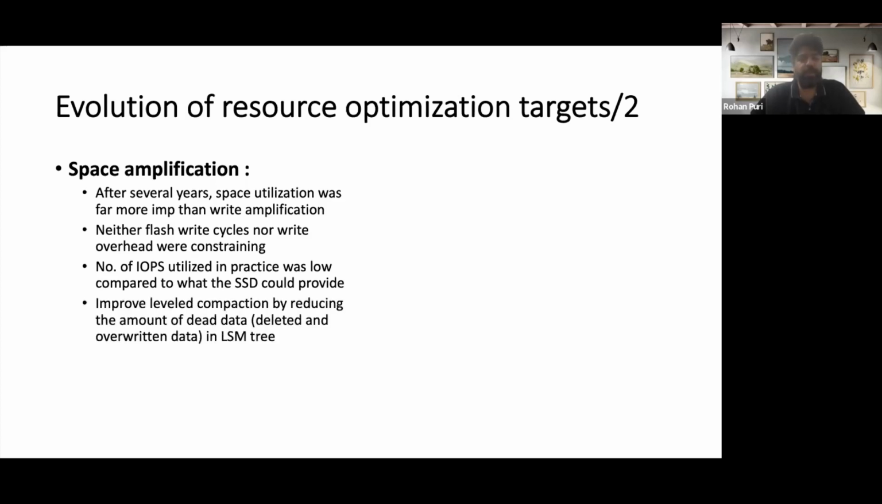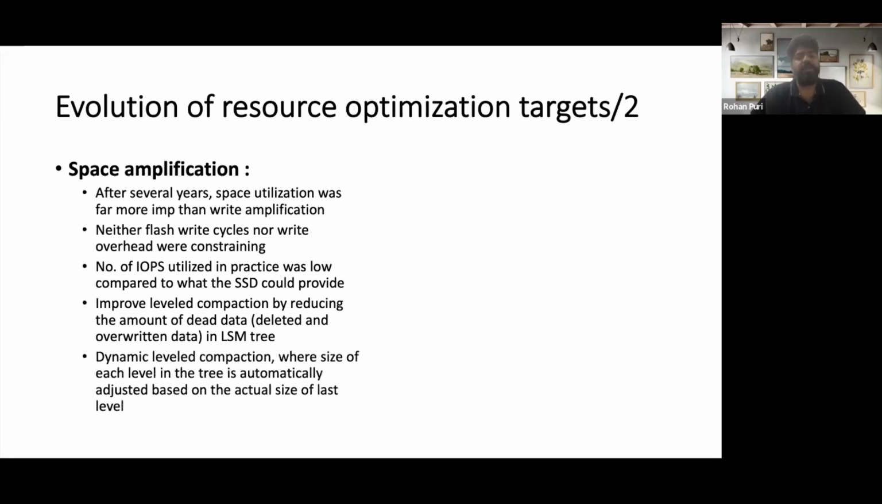So improved leveled compaction. So what did they do? They improved the level compaction by reducing the amount of dead data in LSM trees. They came up with a dynamic leveled compaction where the size of each level will not be exponentially fixed, but it will be adjusted automatically based on the actual size of the previous level.